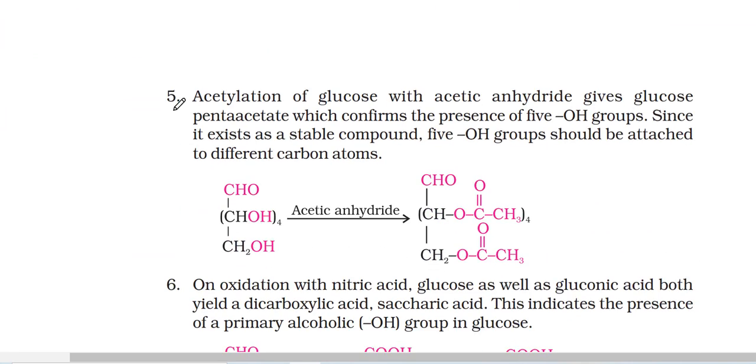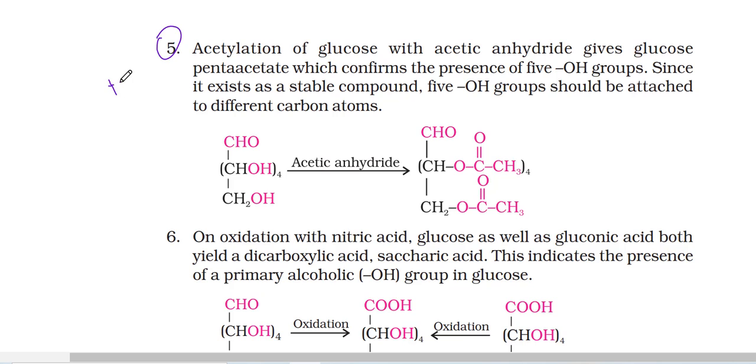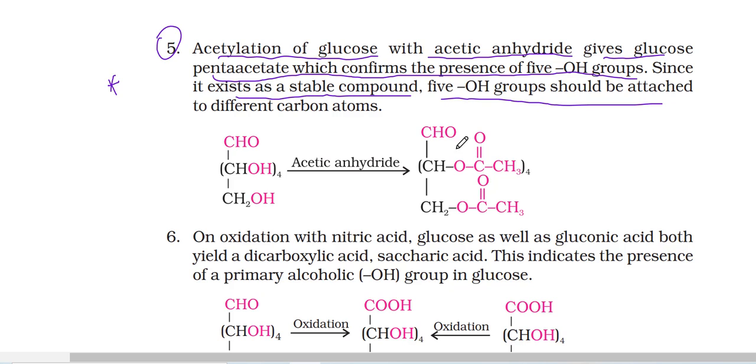Next evidence, fifth, very important: the acetylation of glucose with acetic anhydride gives glucose pentaacetate, which confirms the presence of 5 OH groups. Since it exists as a stable compound, the 5 OH groups should be attached to different carbon atoms. In organic chemistry we learned that if 2 OH groups are on the same carbon, it is unstable and immediately removes a water molecule to give a carbonyl.